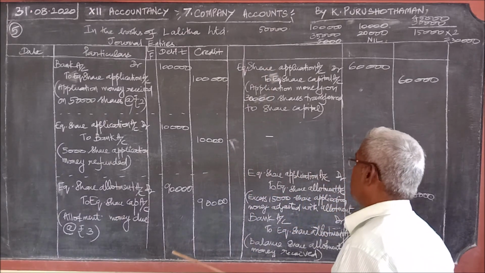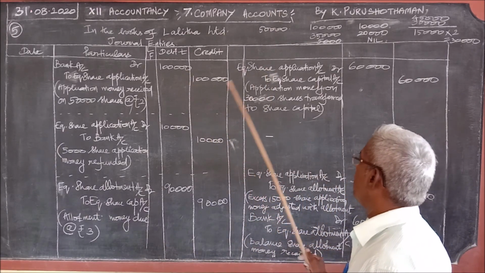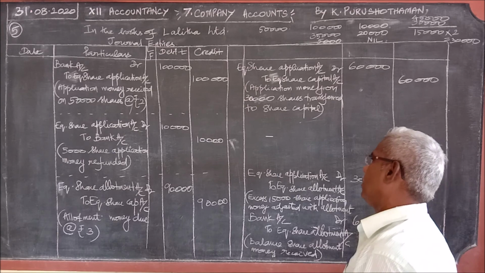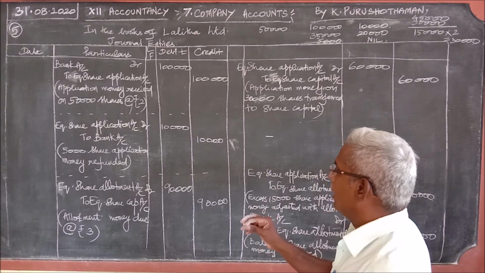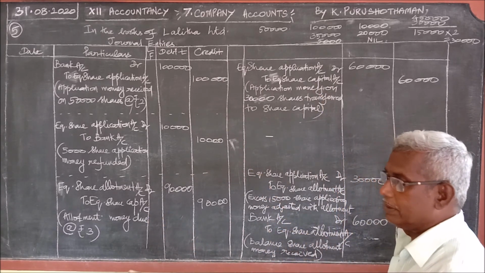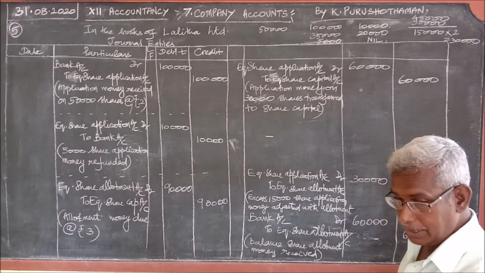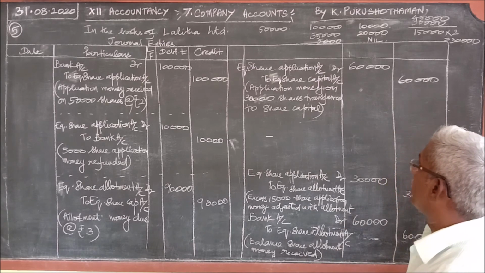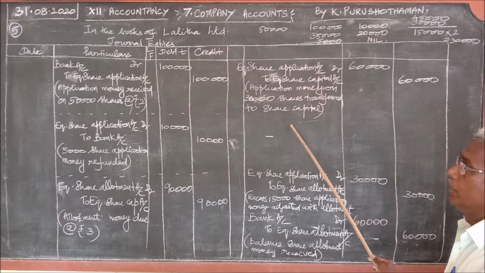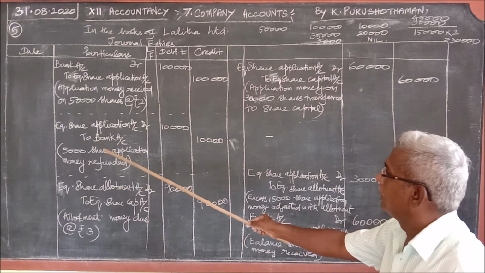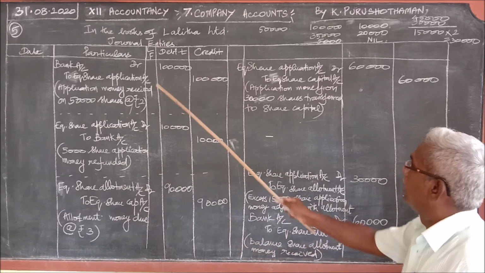We have written. But the share application money should be transferred to the share capital. How much can be transferred? Only for the available number of shares, the application money can be transferred to share capital. So 30,000 shares are only available in the company. So for 30,000 shares, the application money is 30,000 into 2, 60,000. Then as usual, we should go to the second stage, that is opposite. This will come here and that will go there.